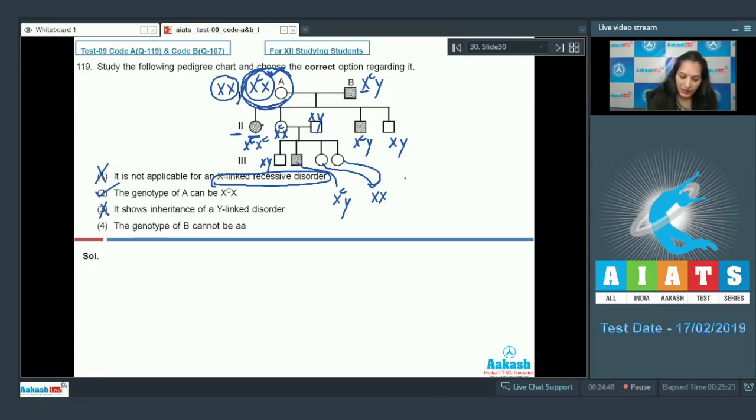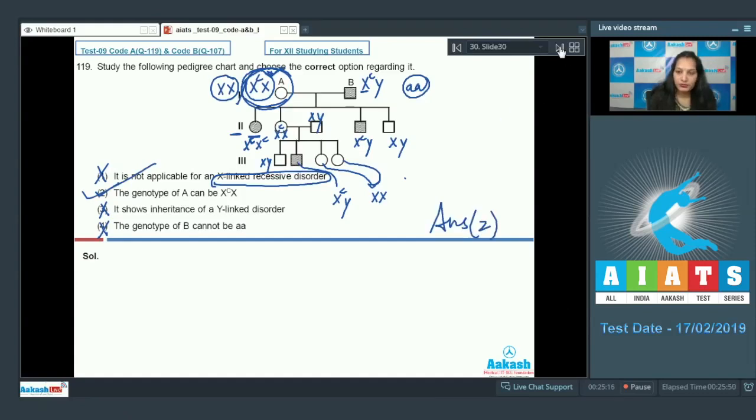So, it is not possible. Fourth one, the genotype of B cannot be small a. This pedigree chart is also true for an autosomal recessive disorder, and in that condition B can be homozygous recessive for the disorder. So this option is also ruled out. So the correct option for the given question is option number 2.